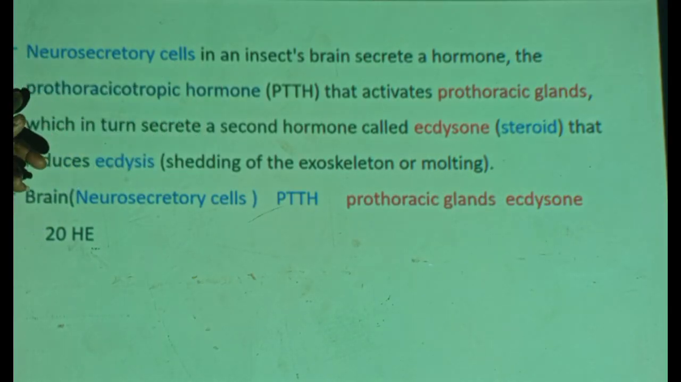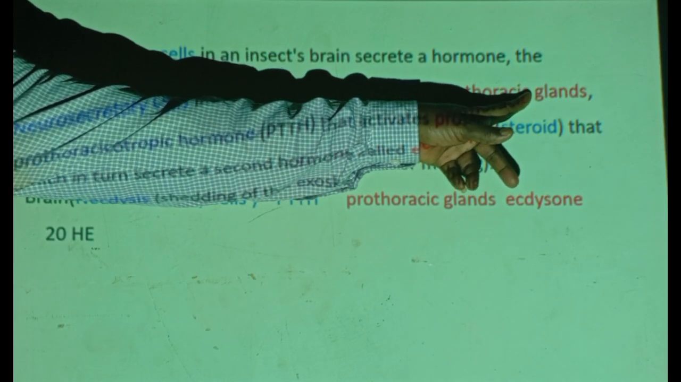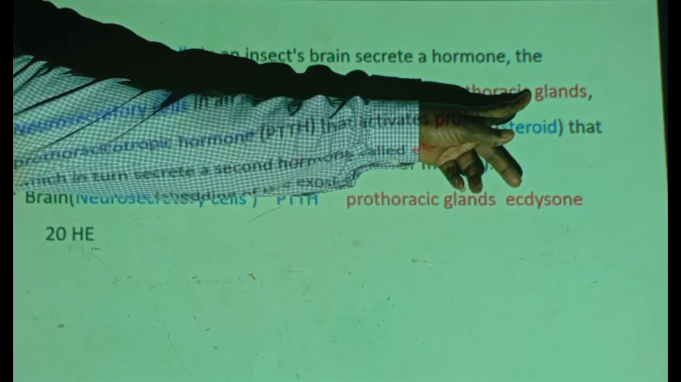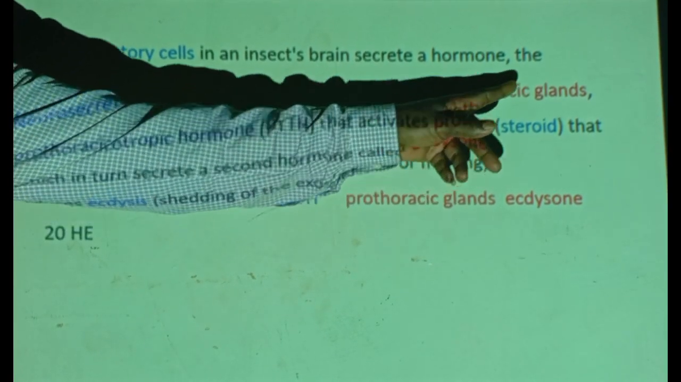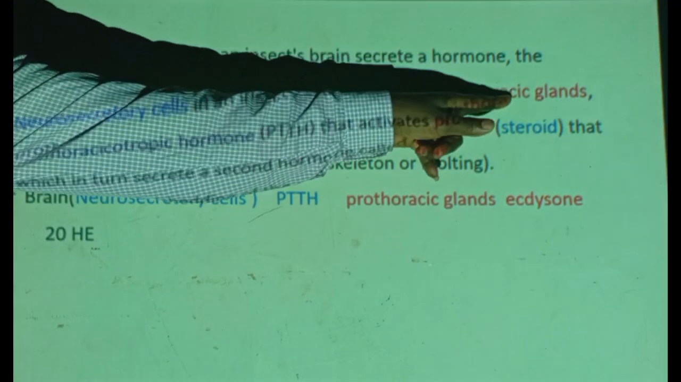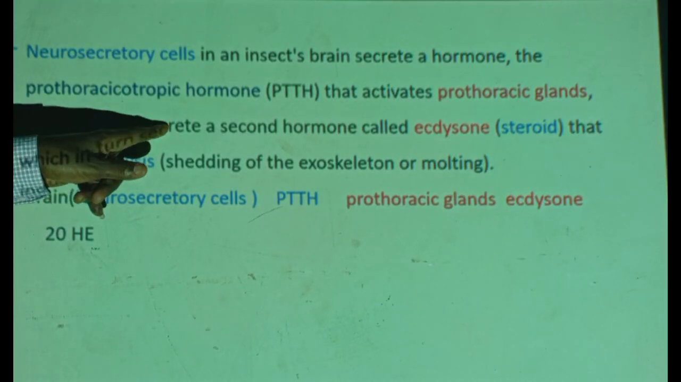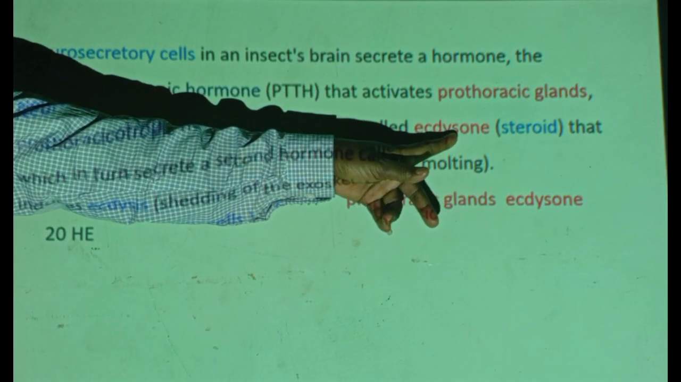prothoracicotropic hormone, PTTH, produced by nerve cells in the brain of the insect, neurosecretory cells. PTTH then activates prothoracic glands in the thorax, the part of the body next to the head. In the thorax, there are glands, prothoracic glands. Therefore, this hormone, PTTH, goes and stimulates, activates prothoracic glands, which in turn secrete a second hormone known as ecdysone.